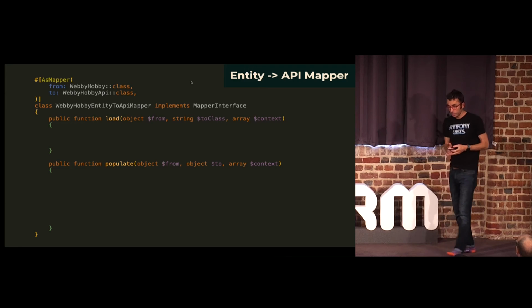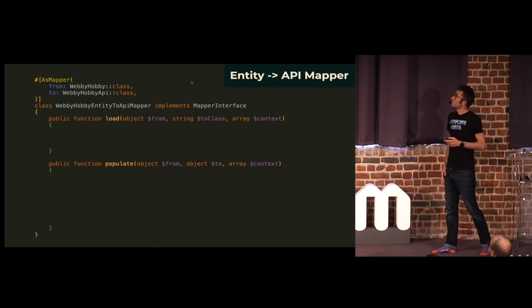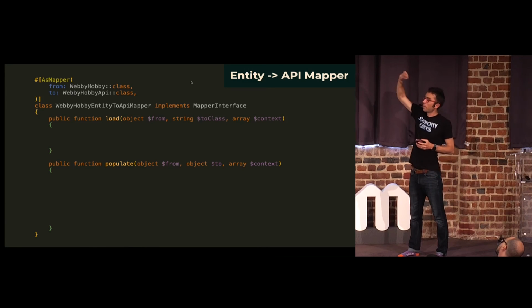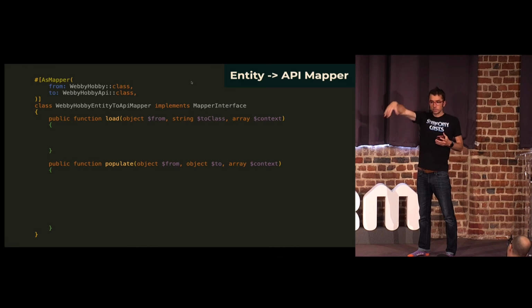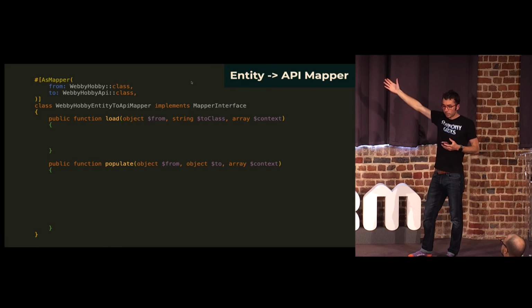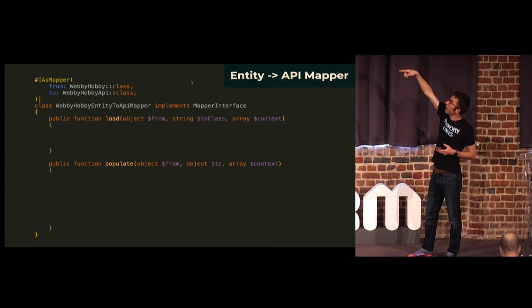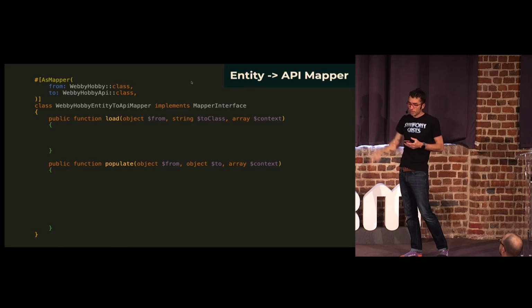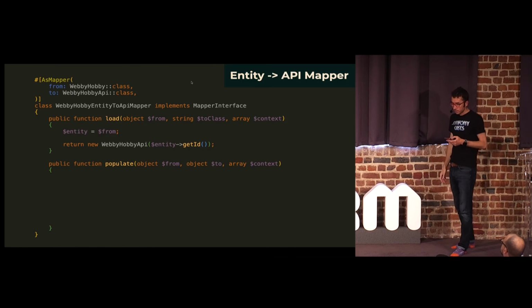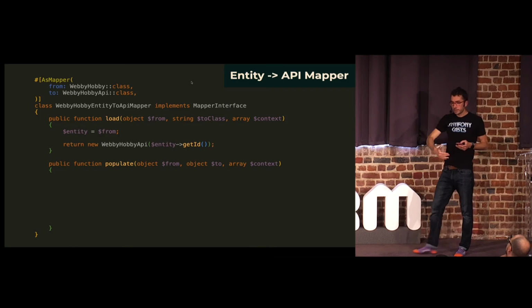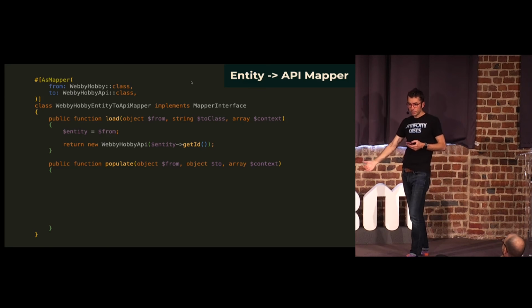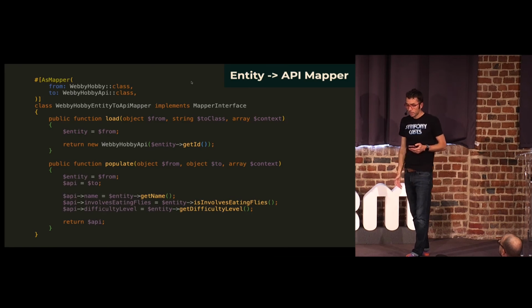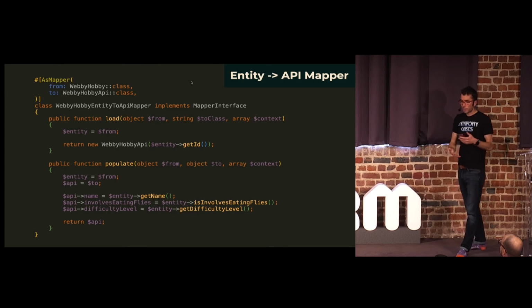It's super boring, but it's really understandable. Every time you want to transfer from one object to another, like entity to DTO, you create a mapper class. You can see I have an attribute on top that says from Webby Hobby, so from the entity to the API. And then you have these two methods. In the first method, you're going from the entity to the Webby Hobby API, so you just create the object. And then in the populate method, you populate the data on it.